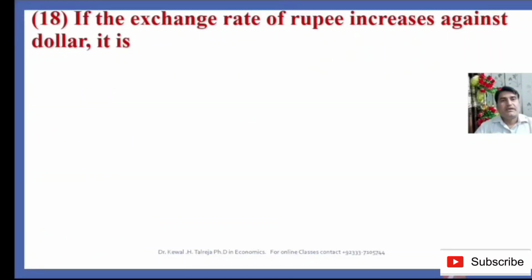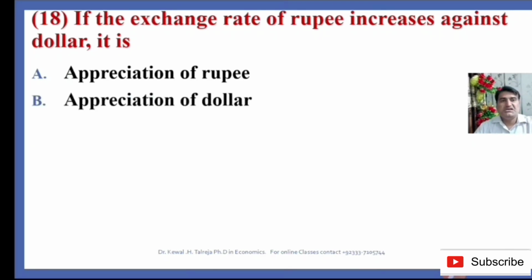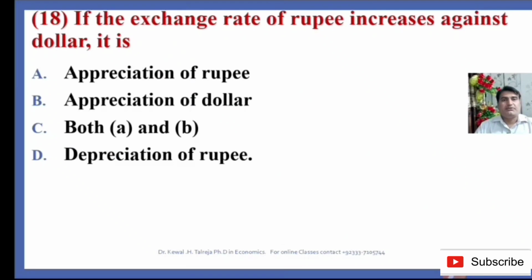Question number 18, if the exchange rate of rupee increases against dollar, it is option A, appreciation of rupee; option B, appreciation of dollar; option C, both A and B; option D, the depreciation of rupee. So we must have a clear concept in justifying our answer. First of all we should know what the exchange rate is. The exchange rate is the rate at which one country's currency is exchanged for another.